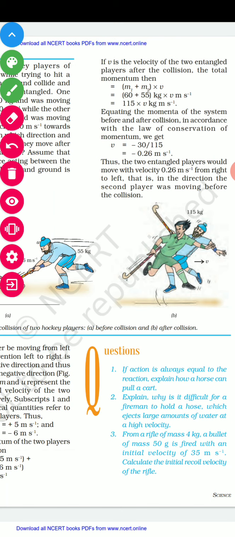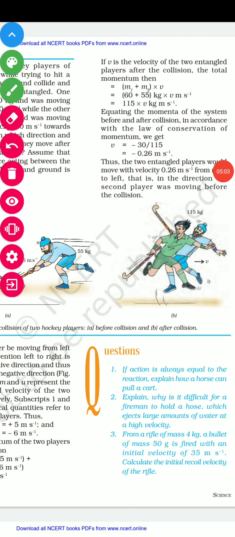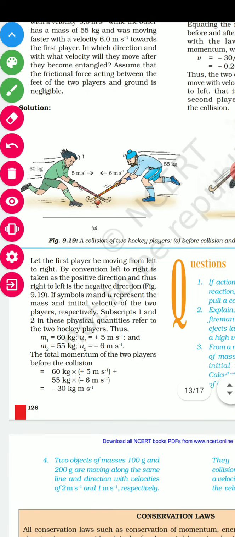Total momentum, m1 plus m2 into v. See students, we have discussed the basics, and so I will give the suggestion that you solve this question by yourself and check what you have understood. Understand? So solve yourself.